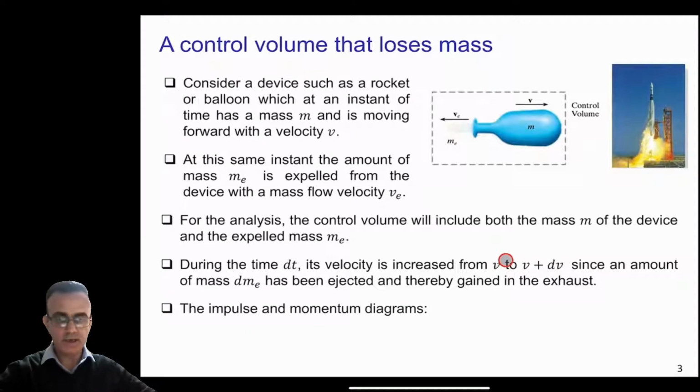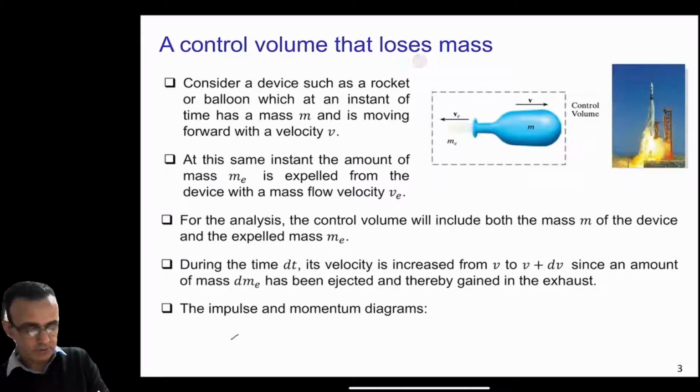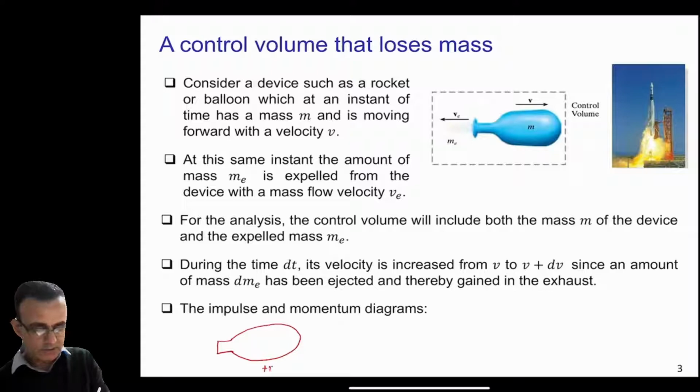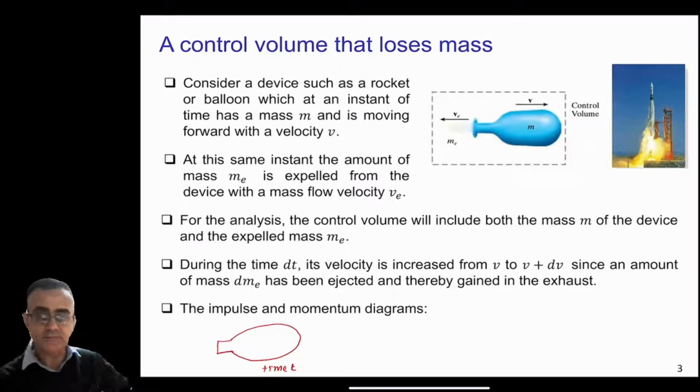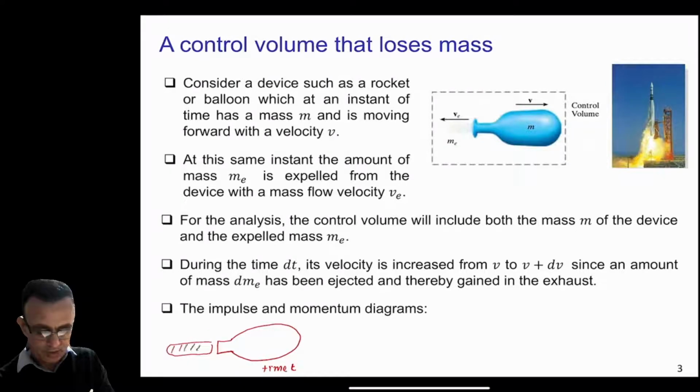If you want to draw the impulse momentum diagram for that specific case, at time t, the balloon was at this position here. This is our time t. The mass of the fuel was me, the mass of the balloon was m, and its velocity is v.